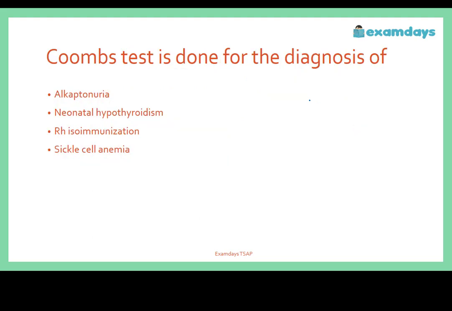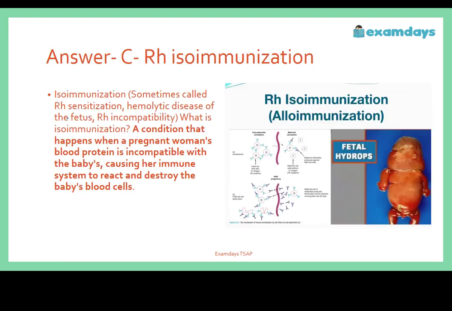Coombs test is done for the diagnosis of A, alkaptonuria, B, neonatal hypothyroidism, C, Rh isoimmunization, D, sickle cell anemia. Coombs test is done for the diagnosis of Rh isoimmunization.